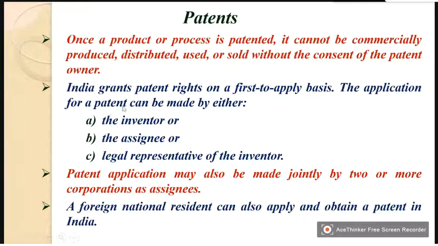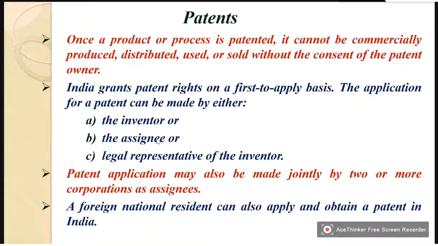The application for a patent can be made either by the inventor or the assignee. That means, suppose I am the inventor. I myself can apply, or on my behalf, somebody can apply, or a legal representative of mine or my firm can also apply.